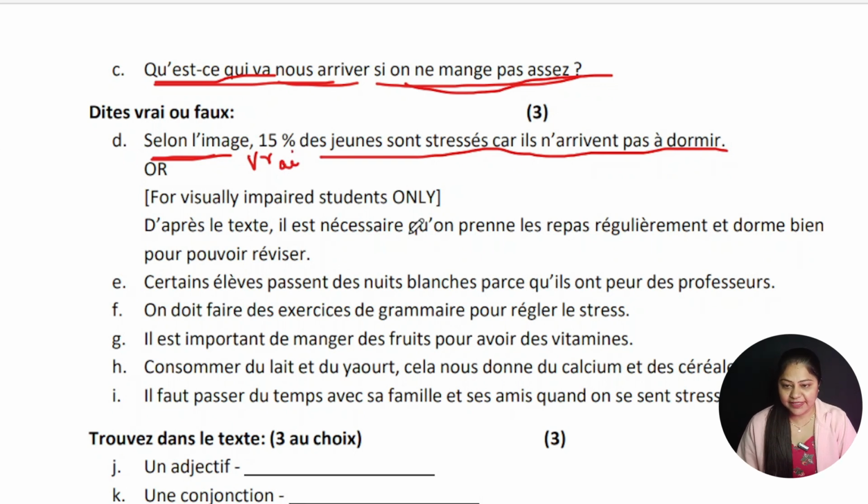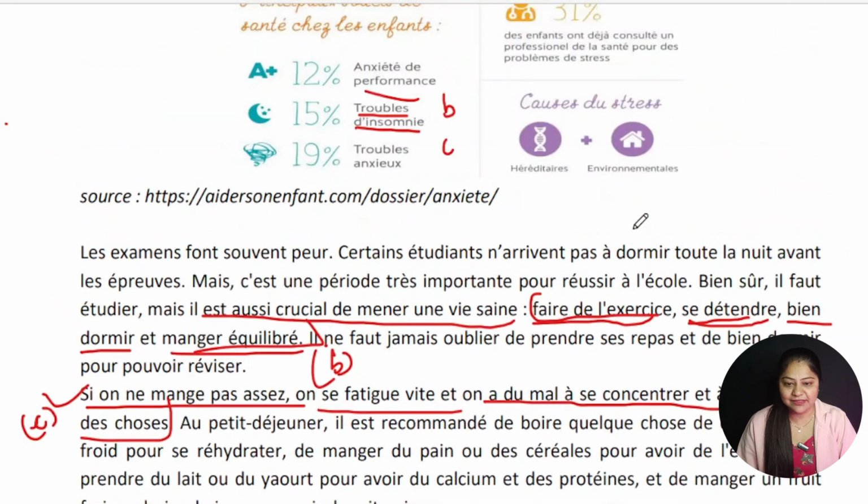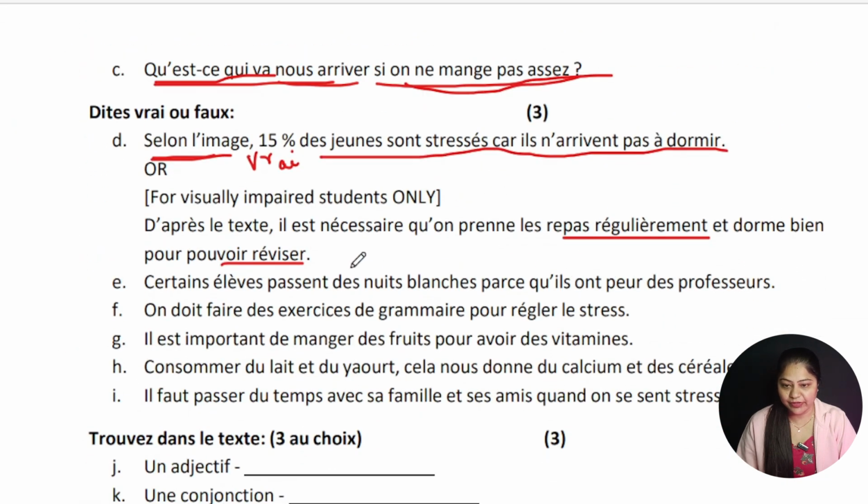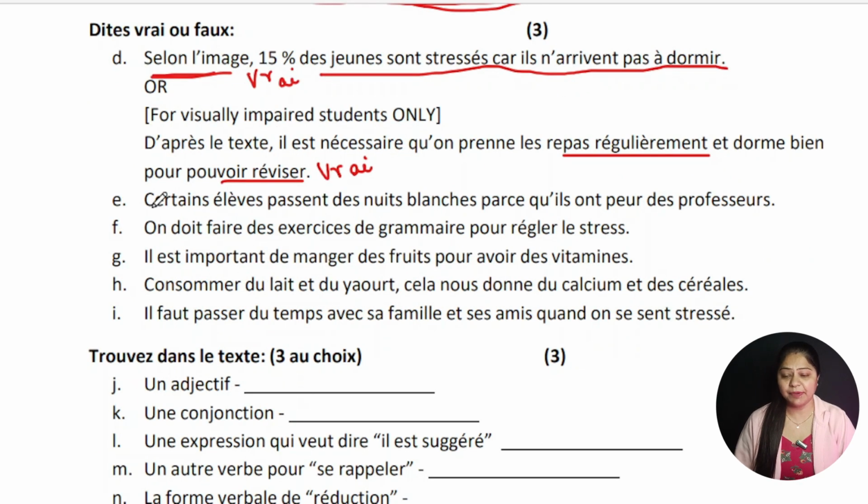Now, d'après le texte, as per the text, is it necessary that we take the repas régulièrement et dormir pour pouvoir réviser? So, it is necessary that we must take a regular meal and sleep well to revise. Yes, it was also written in our passage. So this is also vrai. You can write vrai over here. You have to attempt only one part from this or this. Okay. Vrai. Next, let's see the next part, E part.